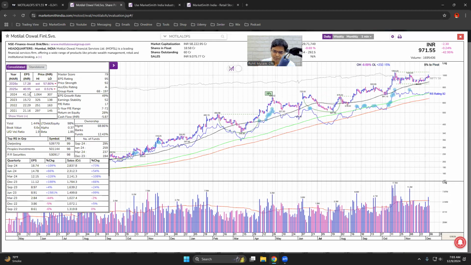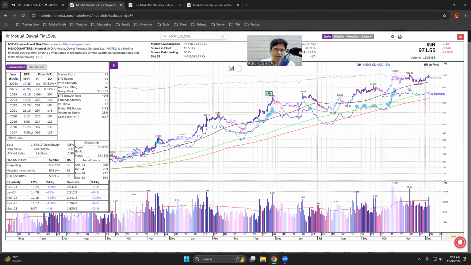So it drops in the second year and then goes to an all time high. The EPS being at all time high is a good sign. In the past 7, 8 years, the EPS has never been 41. So the EPS is at an all time high, but there was a hiccup in 2023. And that is not the characteristic of a leading stock.